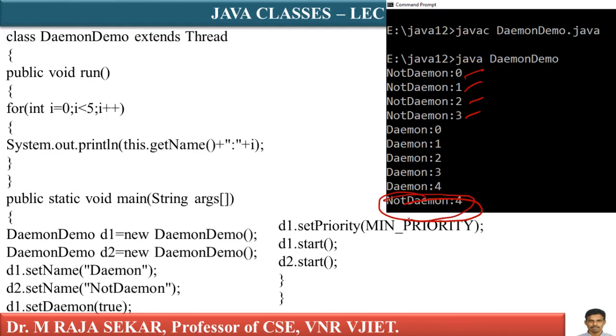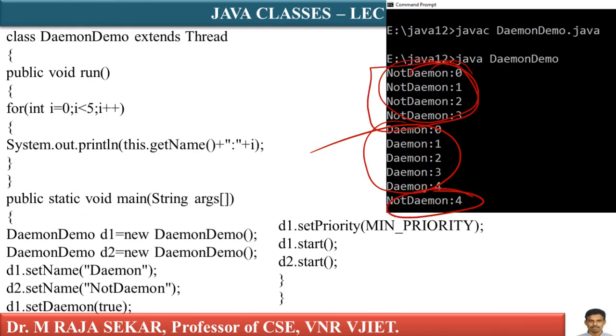Again it will come back and execute the remaining part of not daemon. Basically, one must understand daemon thread is a thread which is known as service thread, which will get executed for other threads. Daemon thread always must have lowest priority. Non-daemon threads will get executed after some time. In processor, it will have some sort of time slice. Depending on time slice concepts, after some time it will switch over to other thread. That remaining portion of first thread, non-daemon thread, gets executed here.